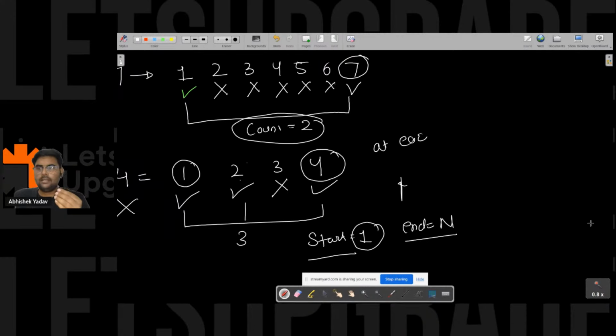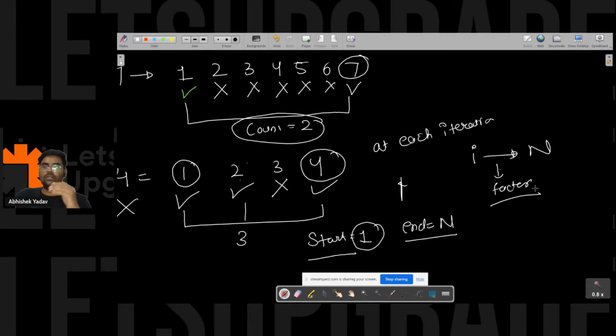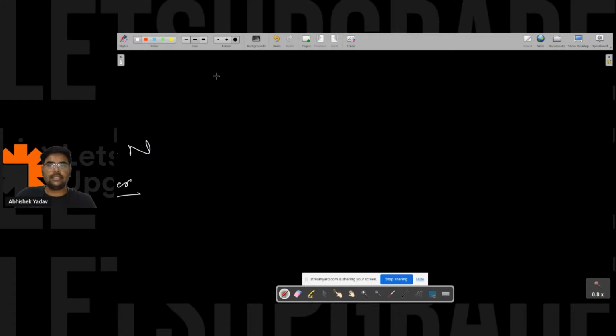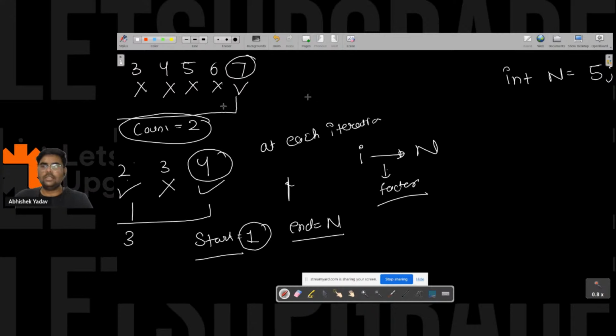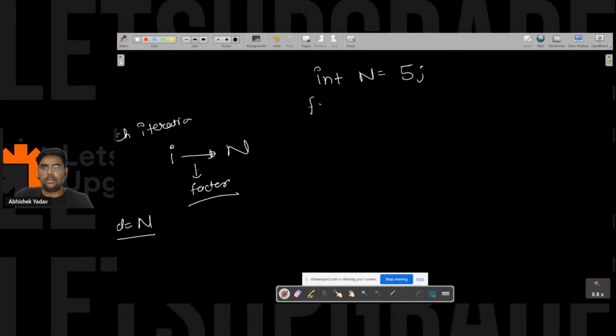So I got the starting point, I got the end point, and at each iteration I have to check whether i is completely divisible by n or not, whether i is a factor of n or not, right everyone? So what I can do now, let's take a number that is int n is equal to 5, right? Let's take this number, and after that I know the start point, I know the end point, so here I will write a for loop, right?